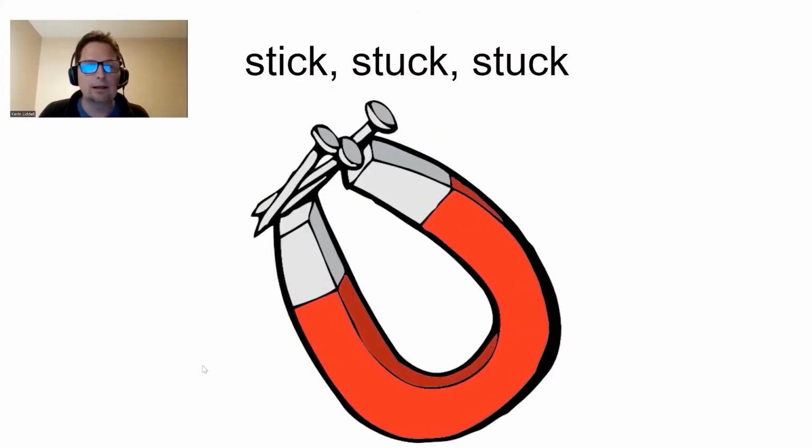Another example: these are nails. These nails are stuck to the magnet. Or I can use the verb in present. Do nails stick to a magnet? Yes, nails stick to a magnet. If they're made of metal. Let's practice. Are the nails stuck to the magnet? That's right. The nails are stuck to the magnet. Will nails stick to a magnet?